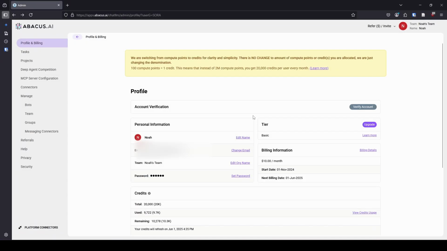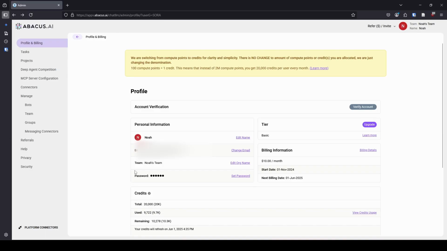Let's take a look at my account. As you can see, we go down here, my start date for billing was November 1st of 2024. Next billing cycle is a couple days from now from when I'm recording this. I'm recording this on 24 May, and my next billing cycle is 1 June. In terms of my credits for this month, as I mentioned, they just changed over. You can see the warning at the top. They changed over from compute points to credits for some reason. Like I said, I've never actually hit my limit, so I don't really care what they call it, as long as they don't change the overall number.